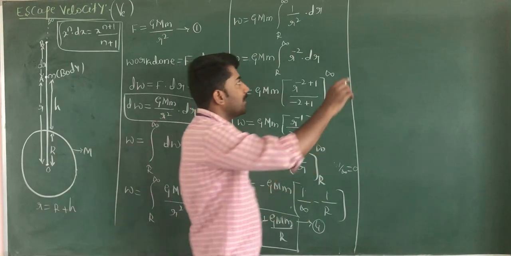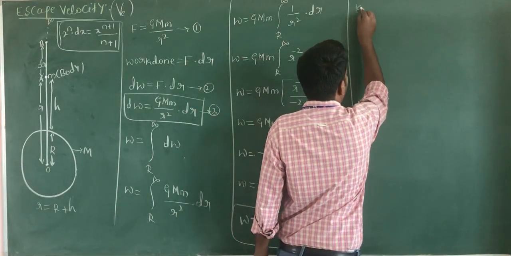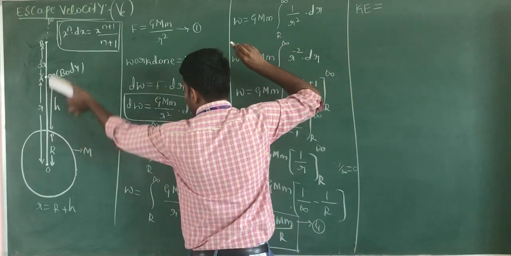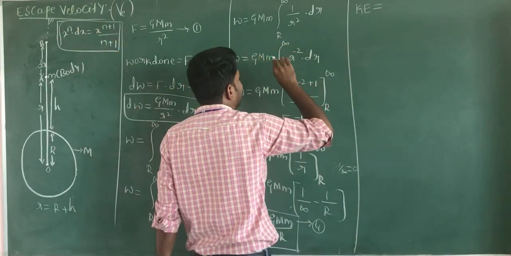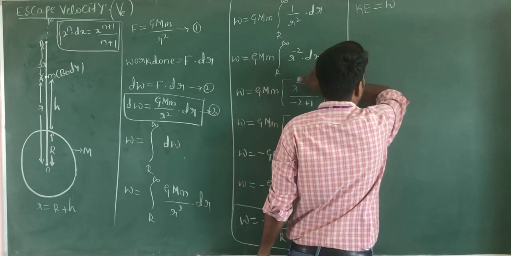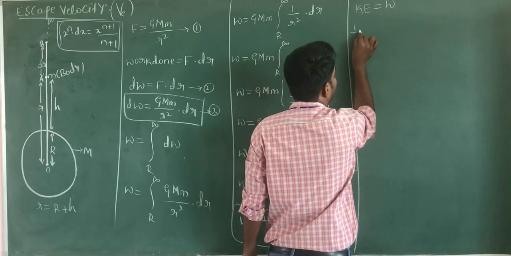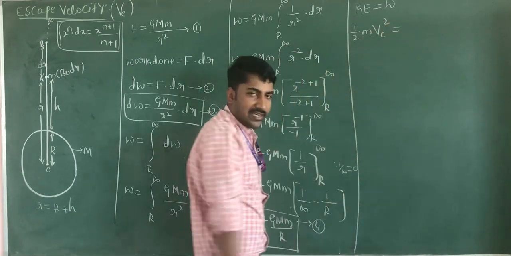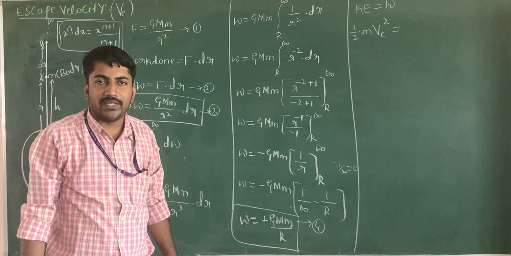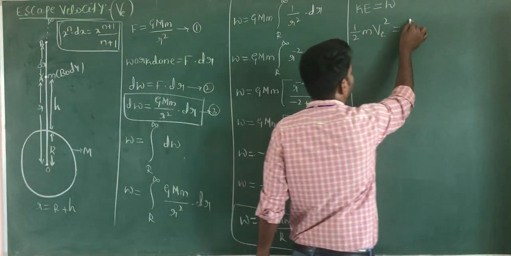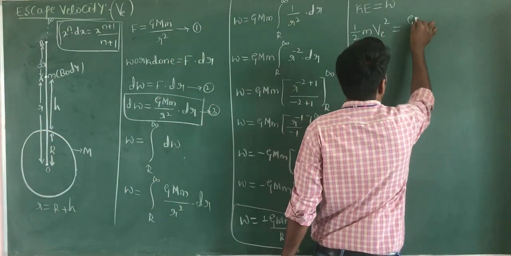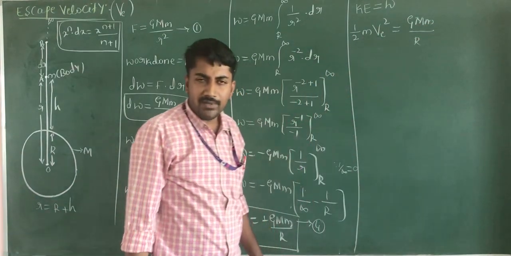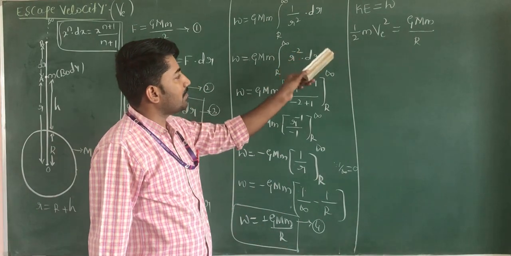You know the formula for the kinetic energy of the body. The kinetic energy is equal to the work done to move the body from the surface of the earth to infinity. You know the formula, kinetic energy is equal to half mv square, which is equal to the work done value, that is G into capital M into small m divided by r. Half mv square is equal to GMm divided by r.